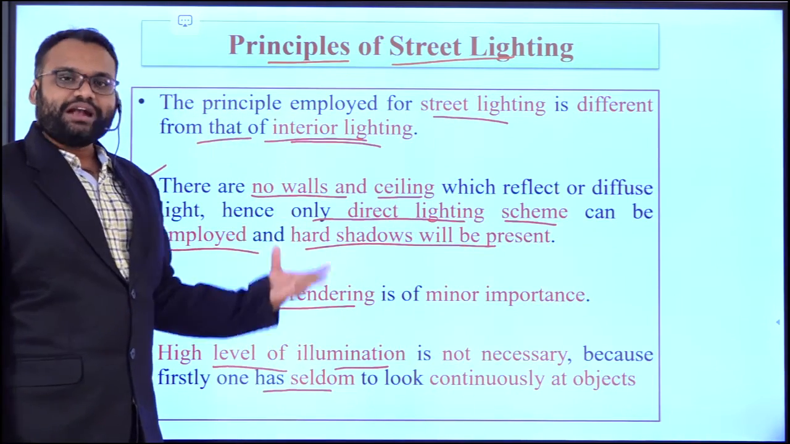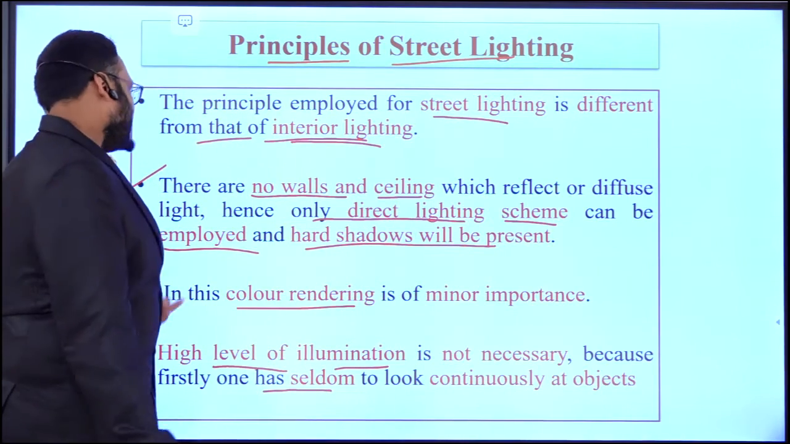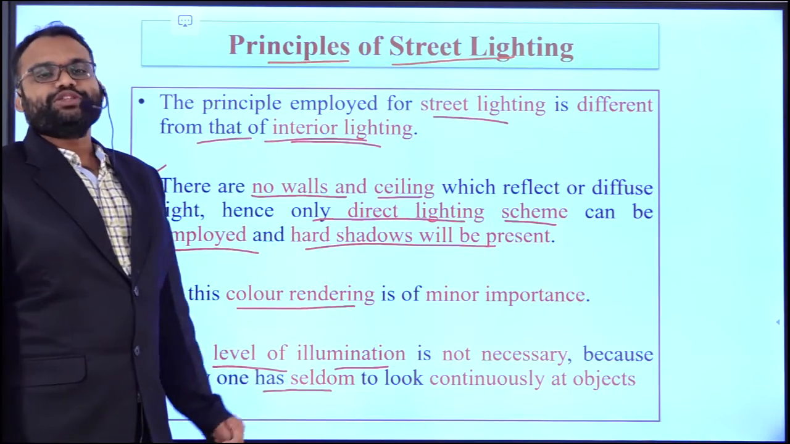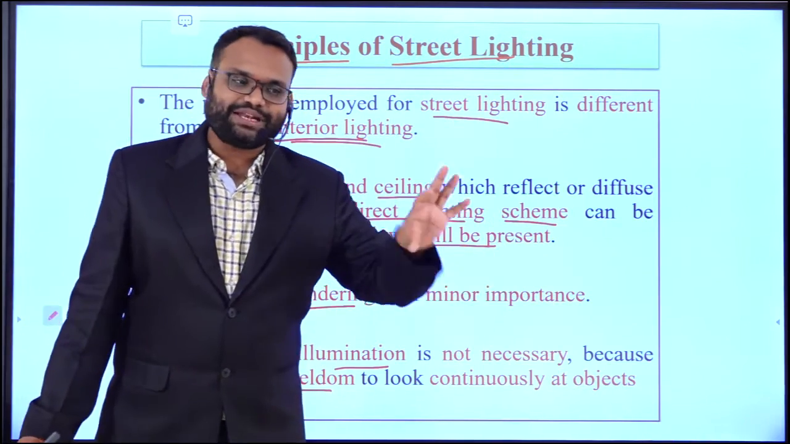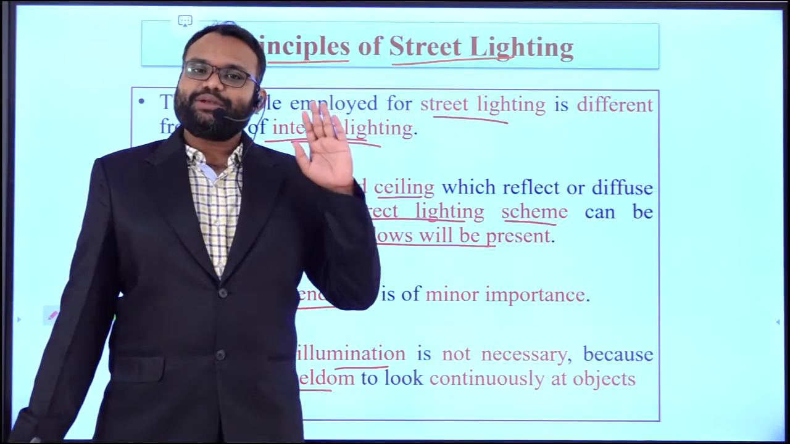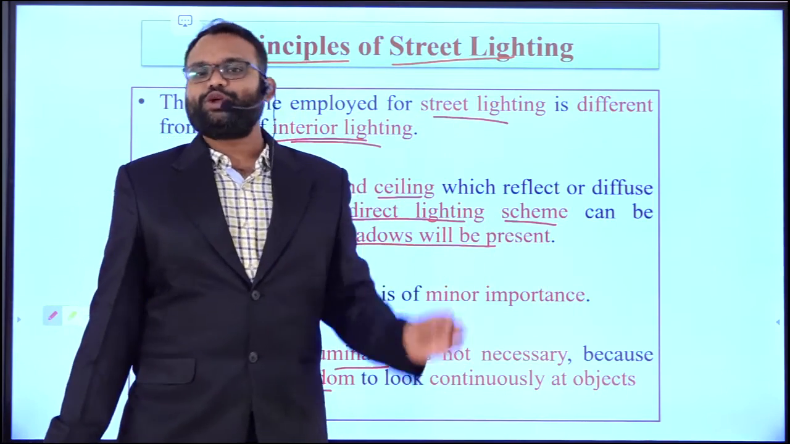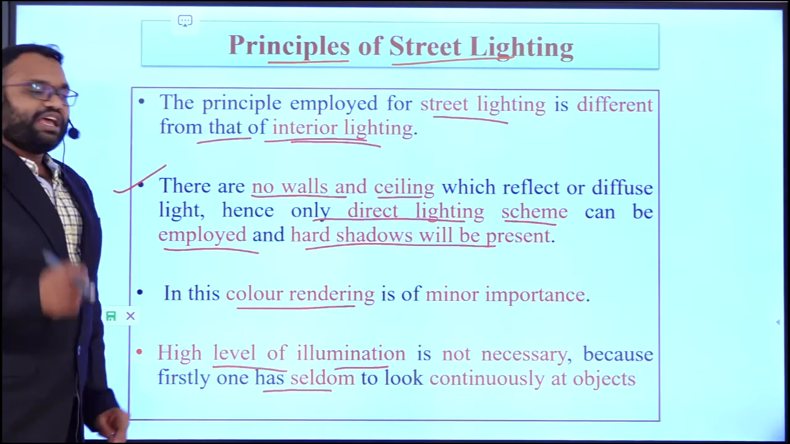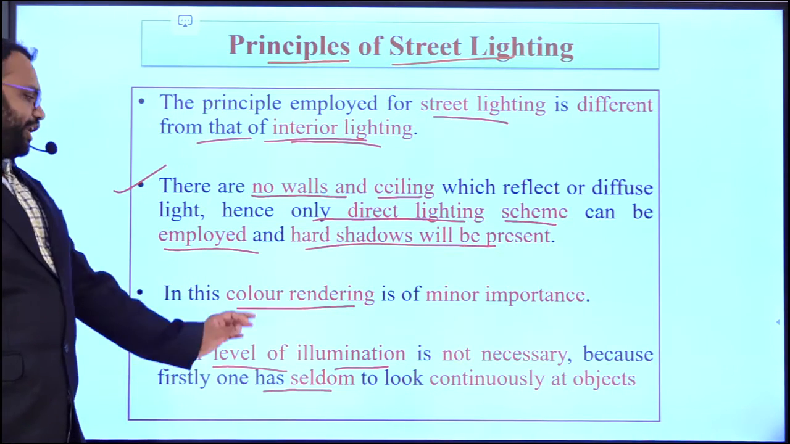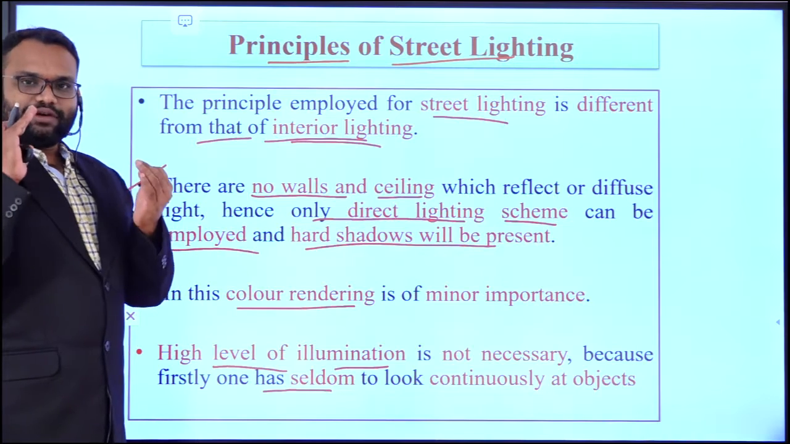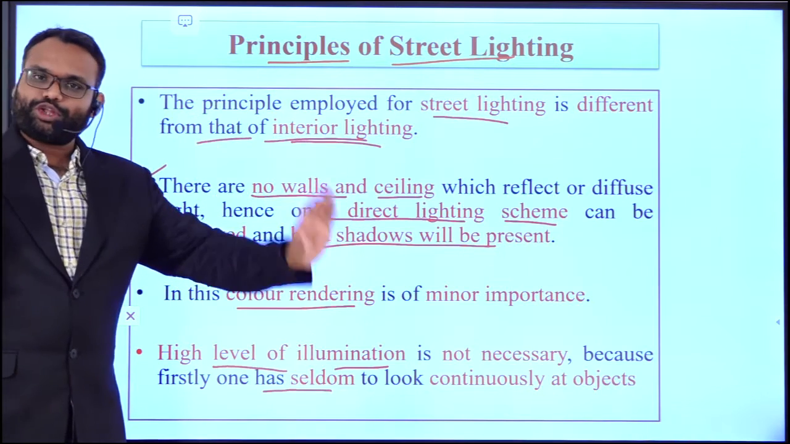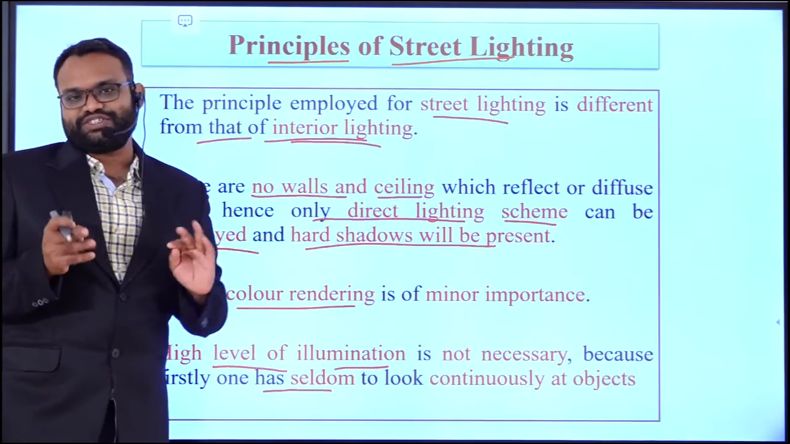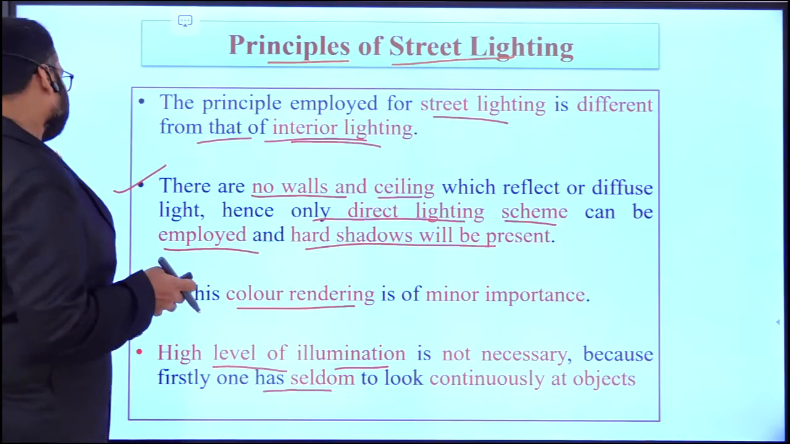You are getting hard shadows also. And next, the color rendering is not that important. It is a minor concept, so that a rider can visualize that some obstacle is there. That much minor color rendering is not at all required. The next thing is that a high level of illumination is not so necessary. It is sufficient only to have a vision or look onto the object. That high level of illumination is not so necessary in street lighting.